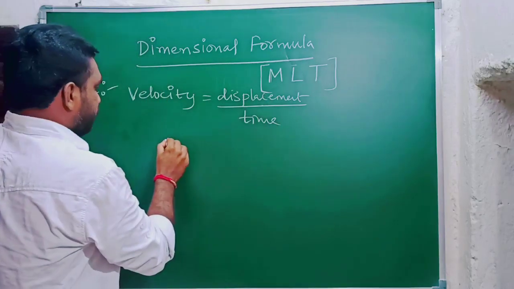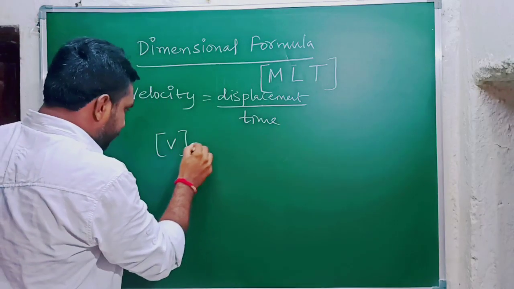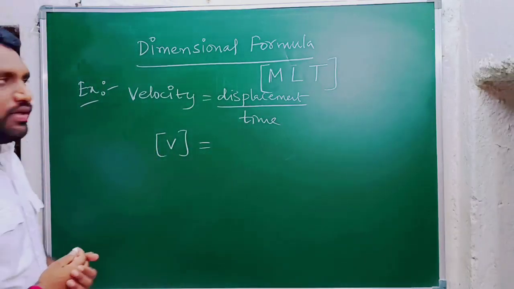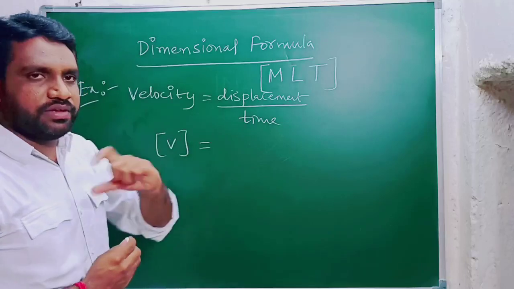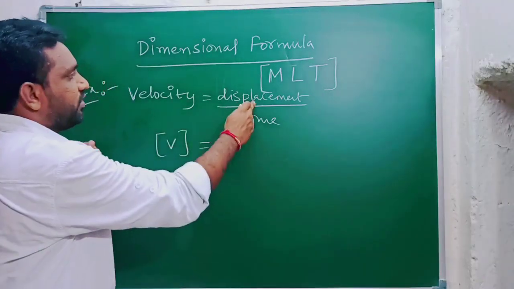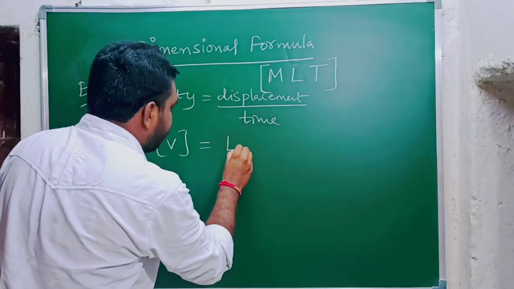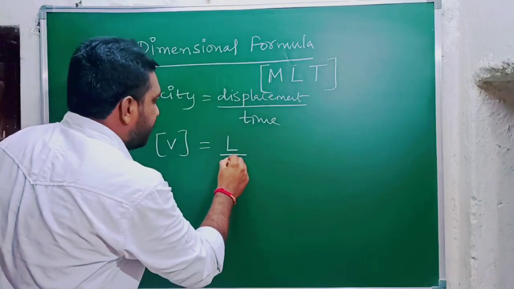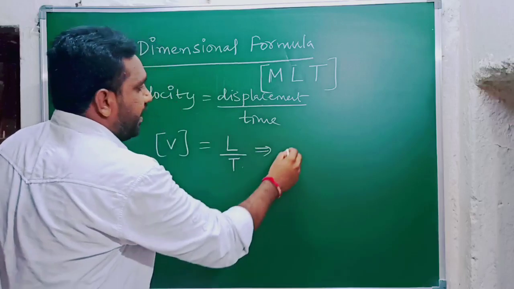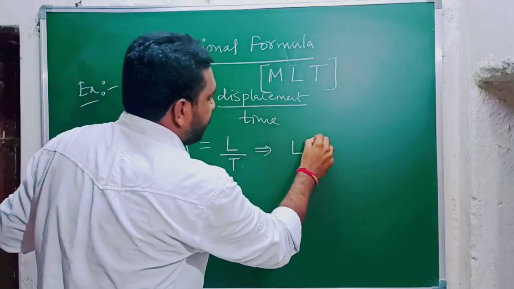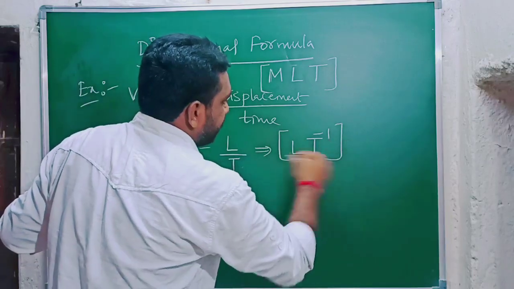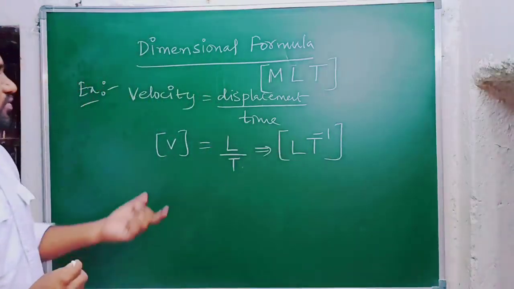Now we are going to write the dimensional formula of velocity. Displacement is nothing but length. So instead of displacement, we can write L. Next, time means T, so we write T. It can be written as L, and if T comes to the upside, it becomes T to the power of minus 1. Next we need to keep the bracket. Now this is the dimensional formula of velocity.